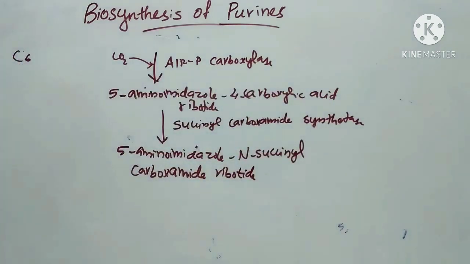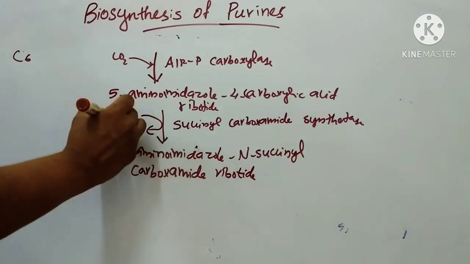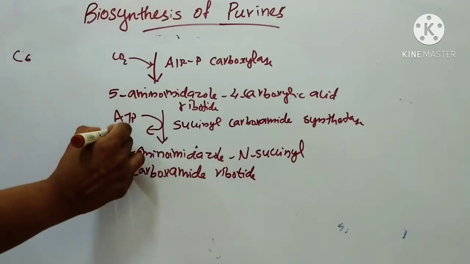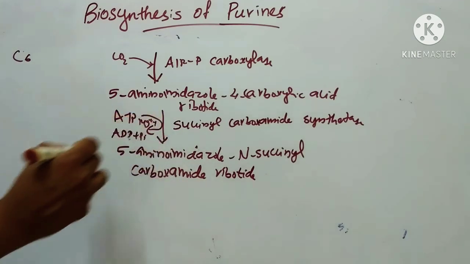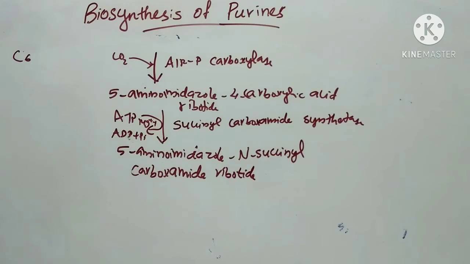This is the enzyme. Here for energy ATP is used: ATP to ADP plus Pi, Mg++. So this reaction is catalyzed by the enzyme succinyl carboxamide synthetase.